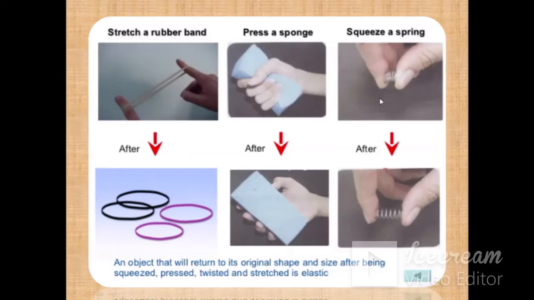When you squeeze it, all the coils come together, and when you leave it, again it regains its original shape. So this change of shape, permanent or temporary, depends upon how much force you are exerting. If the force is too much, then its shape is going to change permanently.